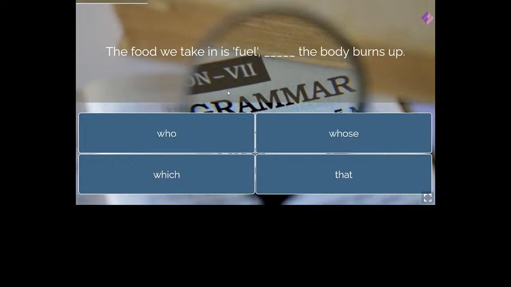So let's find out. So, dear students, there is an article on my website. So please go through this article. That is called defining and non-defining clause. I shall send you the link. So this is a defining clause, and always remember here after fuel there is a comma, right? So it is a defining clause. So after the defining clause there is a comma always, so it should be which actually, okay?